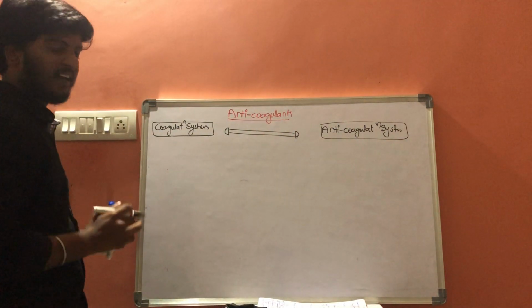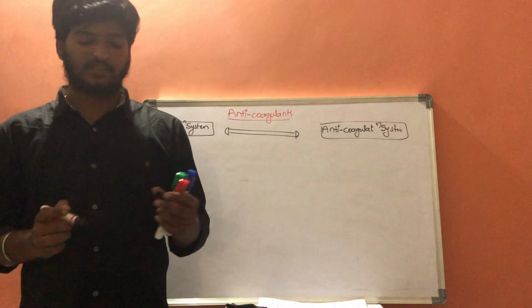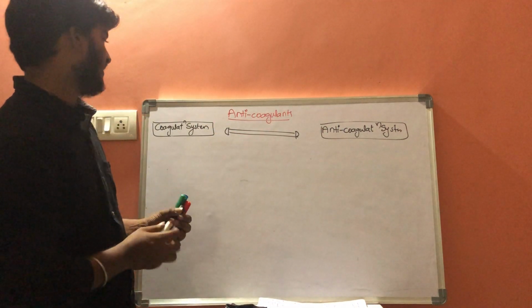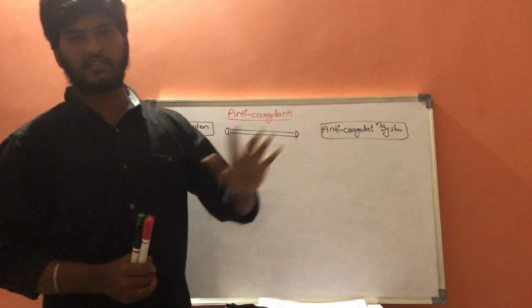These two should work in a parallel manner in order to avoid forming unwanted thrombus in our body.